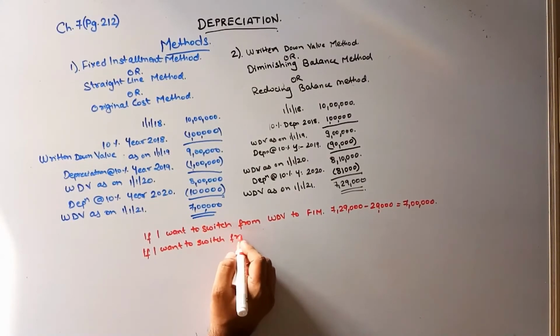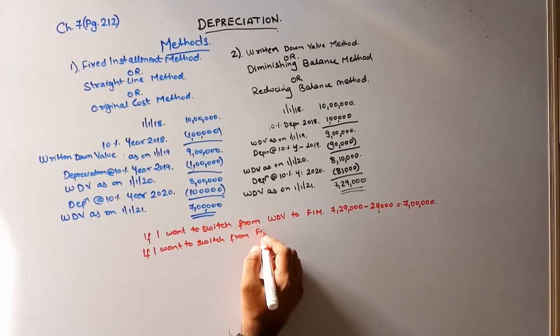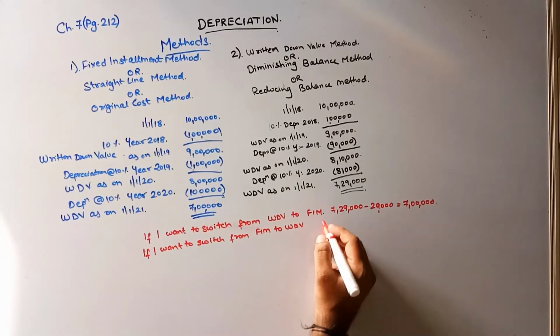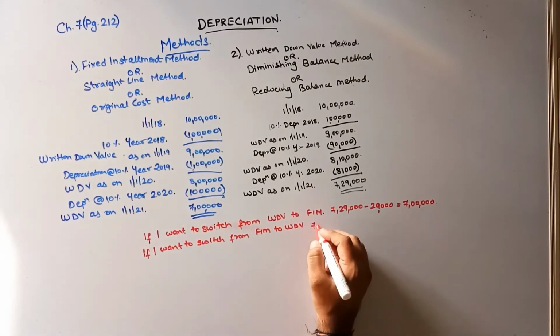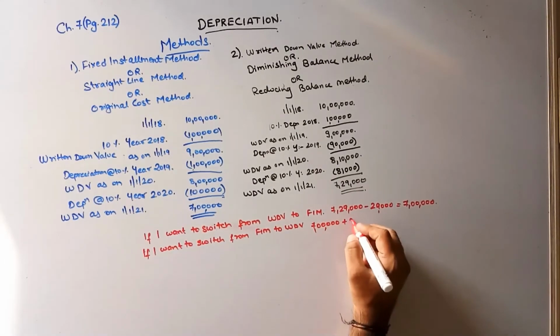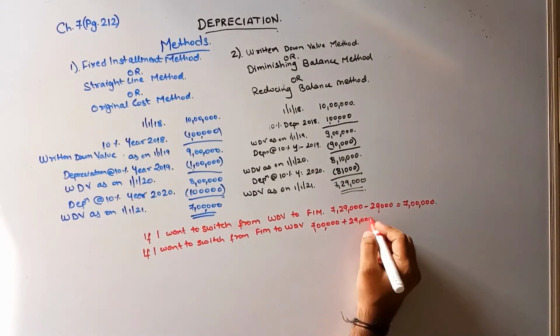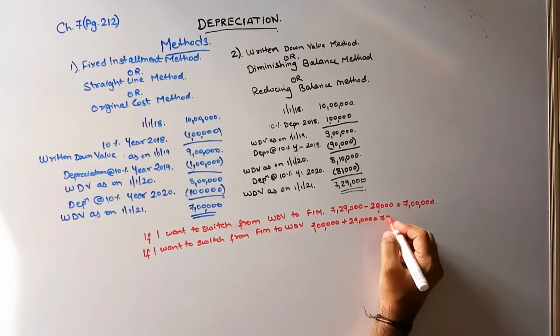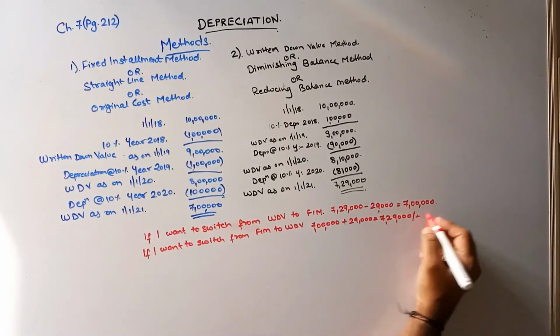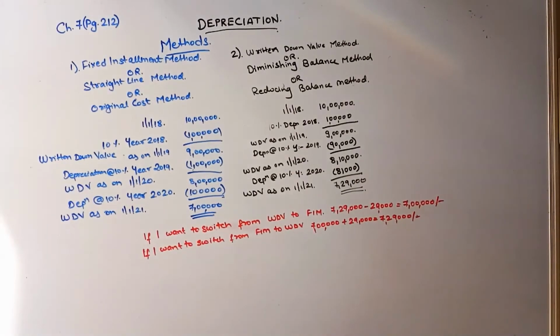Okay, but in the other case, if I want to switch from fixed installment method to WDV method, then over here my balance was 7 lakhs. Okay, I will add 29,000. So now my balance will come to 7 lakhs 29,000. Okay guys, any doubts? Have you all understood this part?